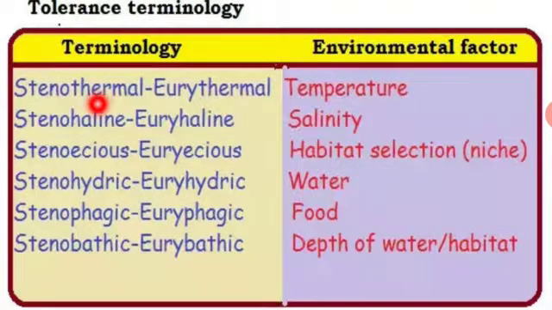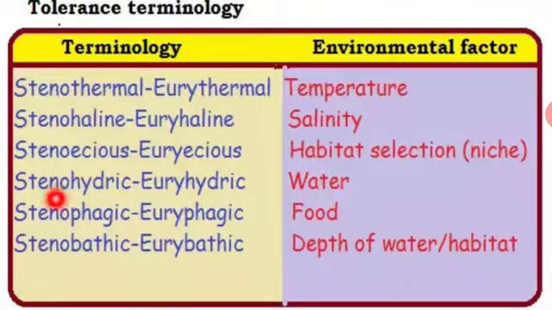Is it or not? In these two types, based on the ecological or environmental factor, it is classified into different types. First, based on temperature, it is divided into stenothermal and eurythermal. Previous class we have seen that. Based on saline condition, stenohaline and euryhaline. Based on habitat selection, or where the plant is living, stenoecious and euryecious.